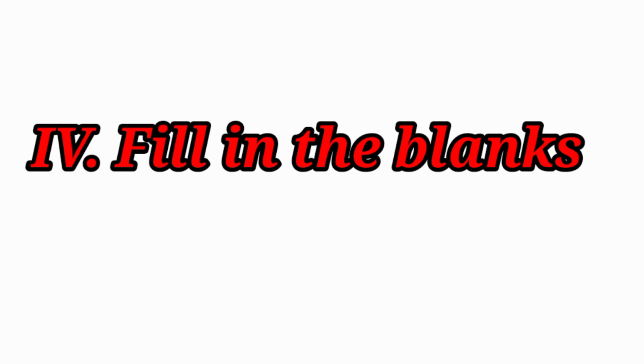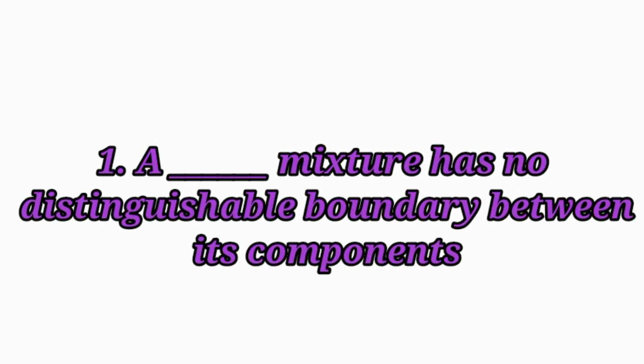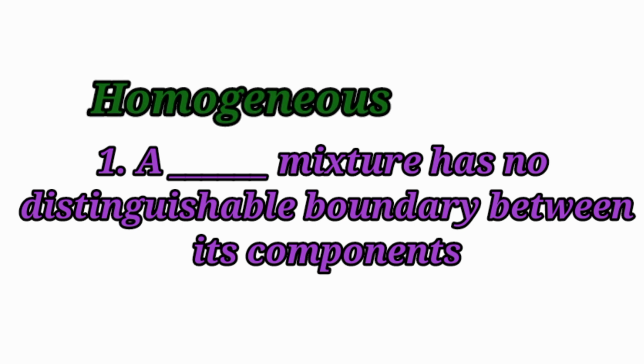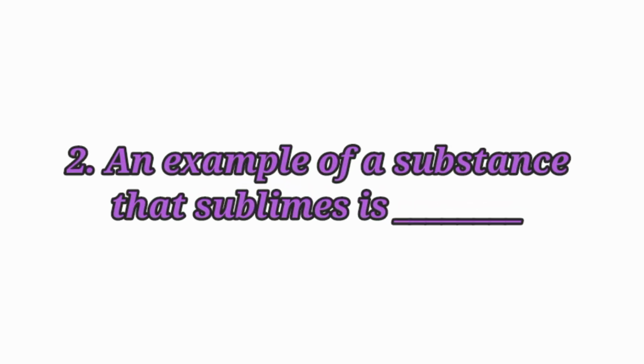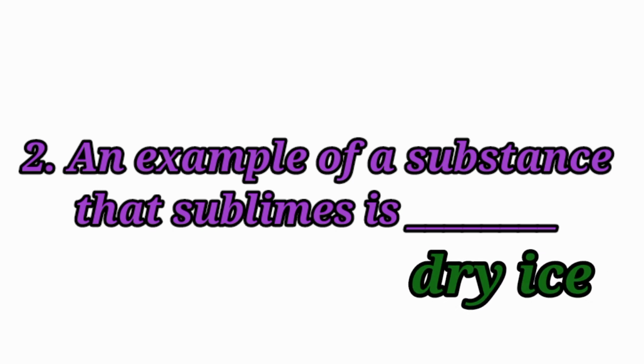Fill in the blanks. A dash mixture has no distinguishable boundary between its components. Answer, homogeneous. A homogeneous mixture has no distinguishable boundary between its components. Second question. An example of a substance that sublimes is dash. Answer, dry ice.